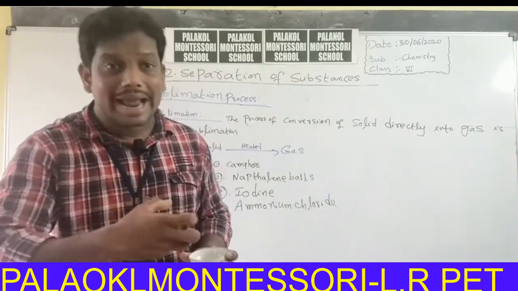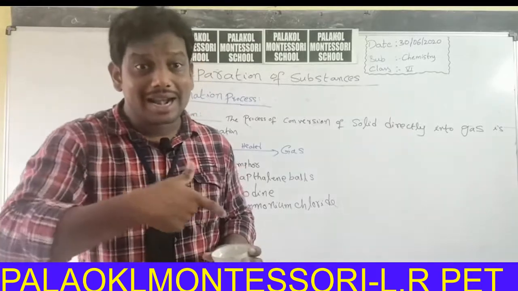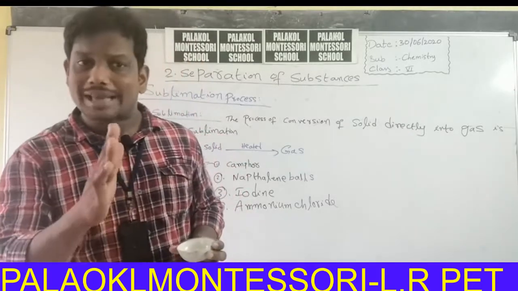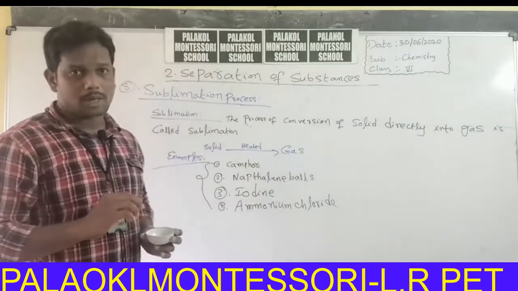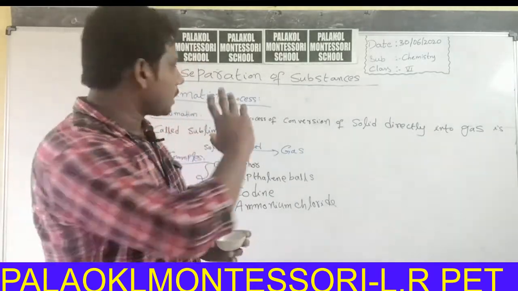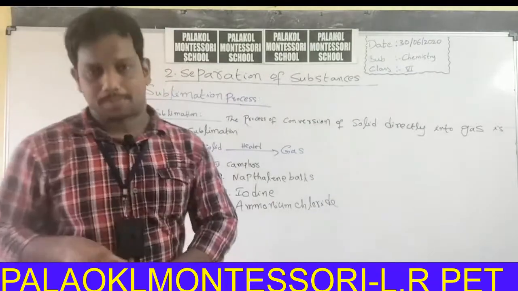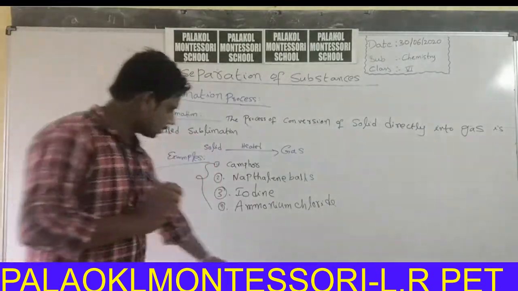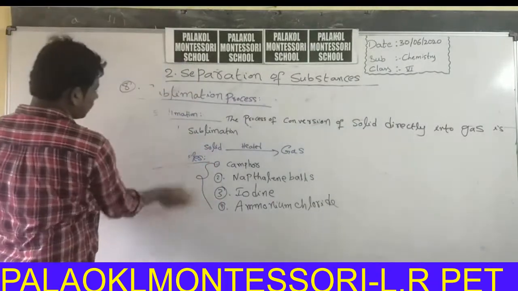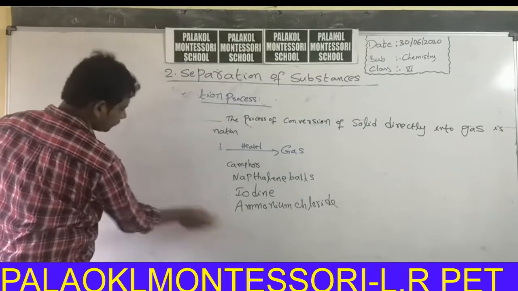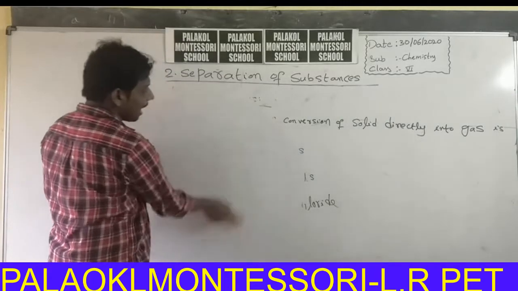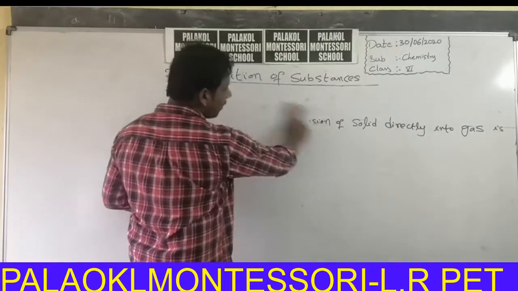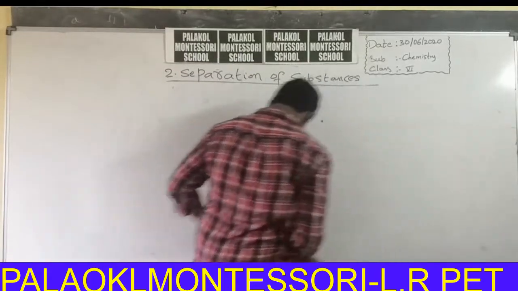Now I want my camphor again. How can I get my camphor again? It is already mixed with salt. How can I separate this salt from camphor? By using the sublimation process. Now I will explain this particular concept with the diagram. For this process, what are the apparatus required?